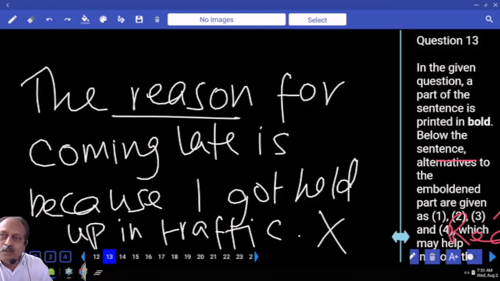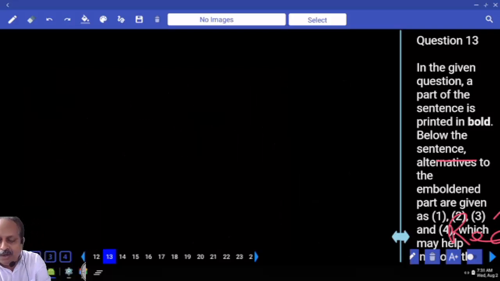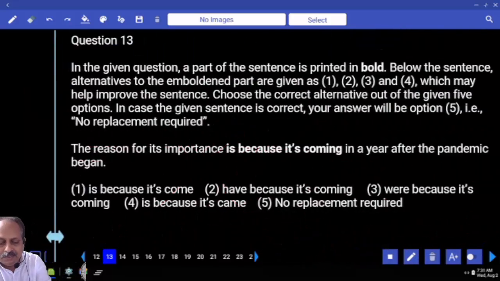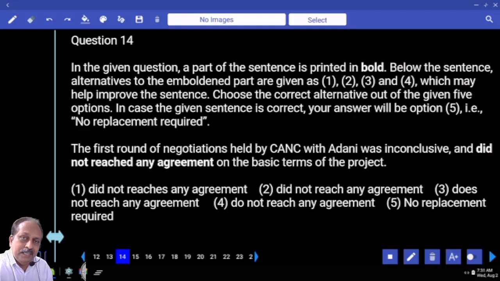Because, underline the word reason. The reason for coming late is I got held up in traffic. You should not use the word because. That is redundancy. I don't know why they have given the answer as no correction required. A ridiculous thing. The question is wrong. Mark it wrong.